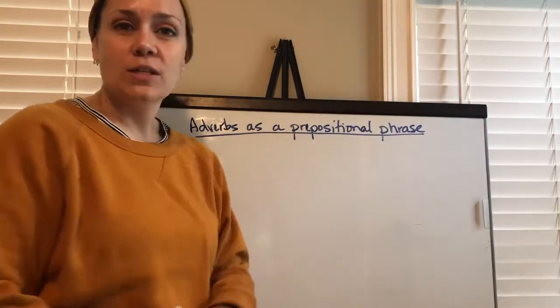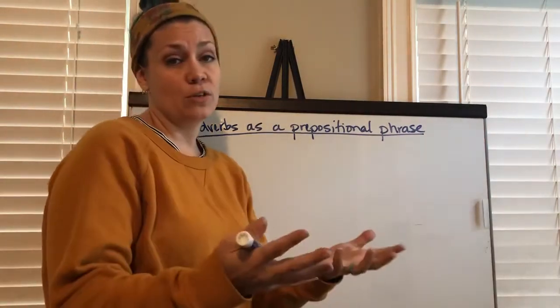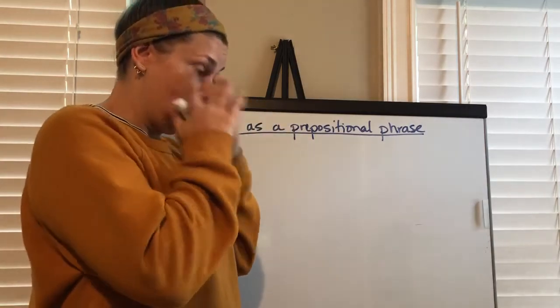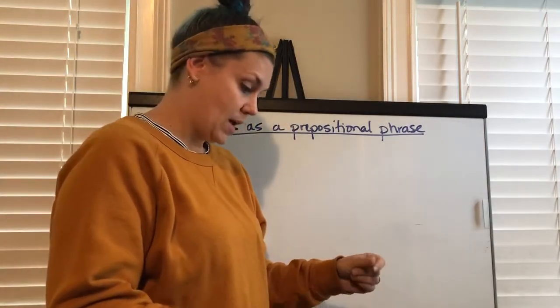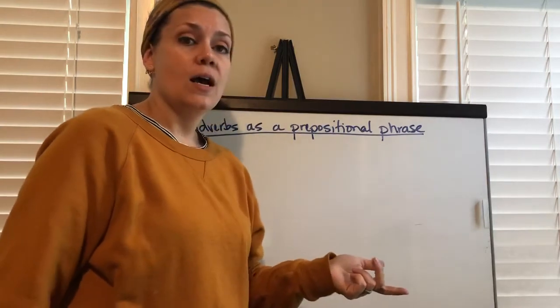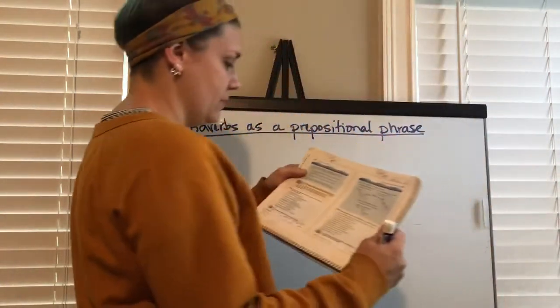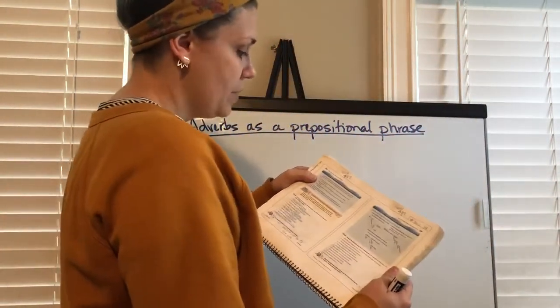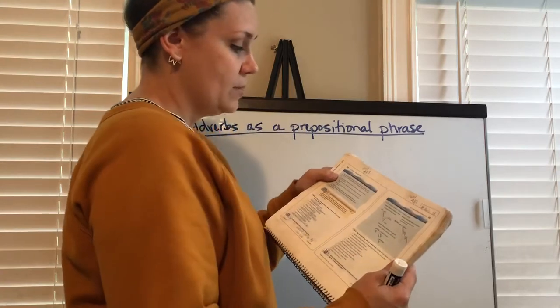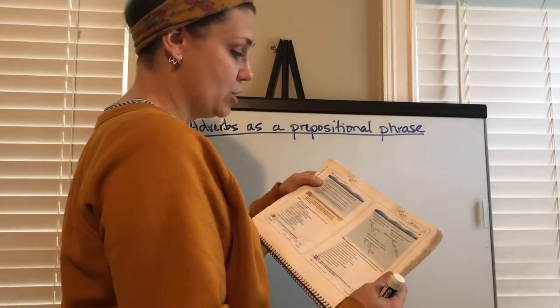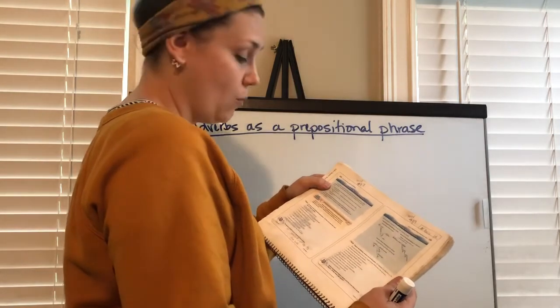Remember, a preposition is anything we said that a Smurf can do to a mushroom or a bird can do to a birdhouse. If you think about it that way, it shows relationship, okay? Those prepositions were words that you probably needed to memorize so that you can spot them easily. Your book gives a couple of examples. A prepositional phrase that modifies a verb, an adjective, or an adverb is called an adverb phrase. It answers the questions where, when, how, or why.